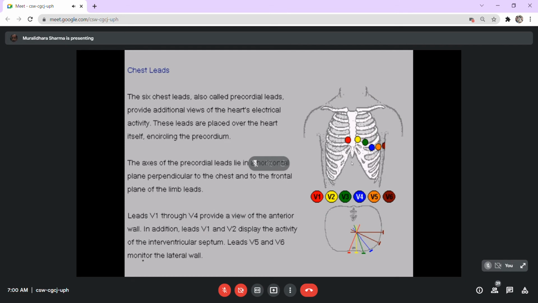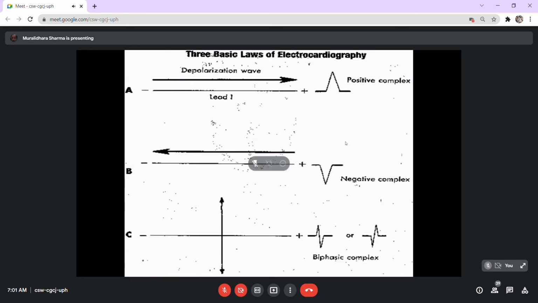Moreover, it gives almost a current flow produced from the major area of the heart, starting from the right side, where V1 represents the current more produced on the right side, whereas V6 is the extreme left side. And when we say left and right in the heart, the position of the heart is usually in such a way that the left is more anterior and the right is more posterior. So it gives you an idea about the whole circular appearance of the heart as such.